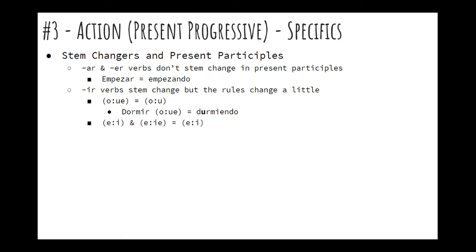If it's an E to I or E to IE, when making a present participle, it's just going to be E to I. So preferir, normally an E to IE. However, when making that present participle, you're going to make it prefiriendo, not prefieriendo.